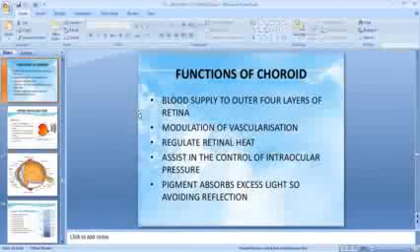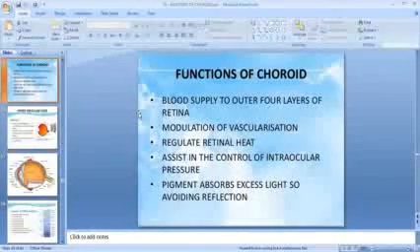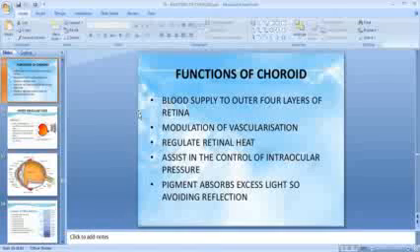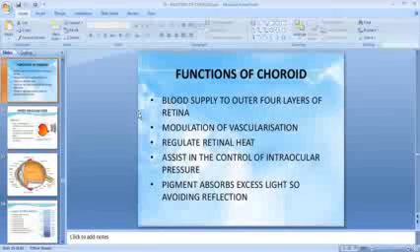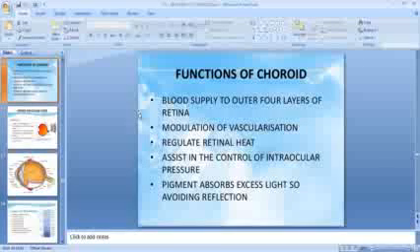Then the last point is the functions of the choroid. It provides blood supply to the outer 4 layers of the retina and modulation of vascularization, regulates retinal heat, assists in the control of intraocular pressure, and the pigment absorbs the excess light, so it avoids reflection.